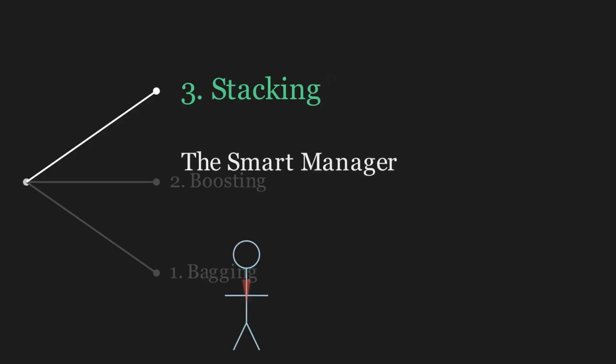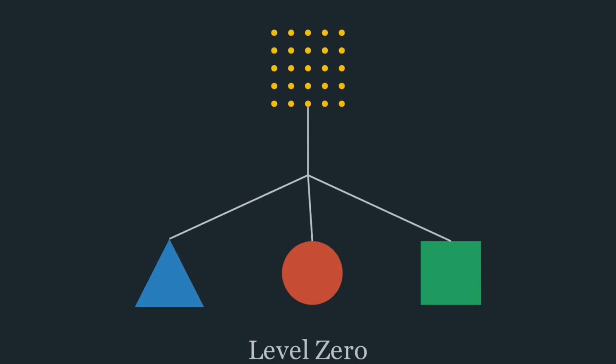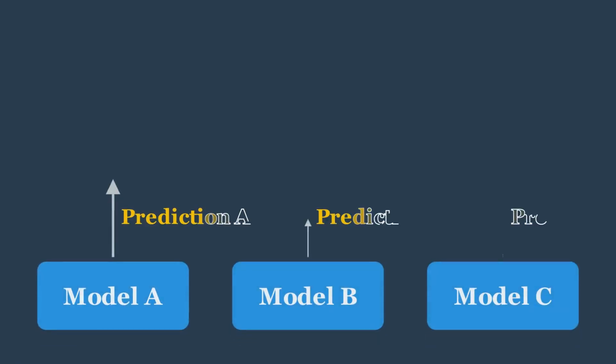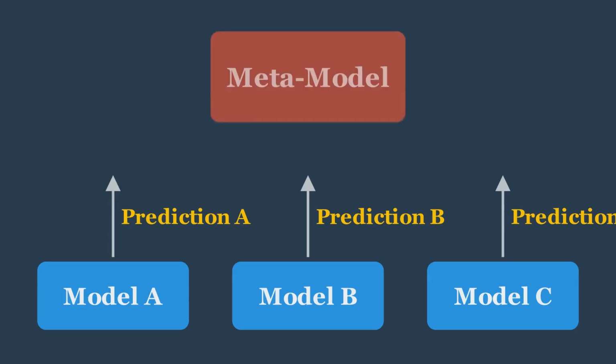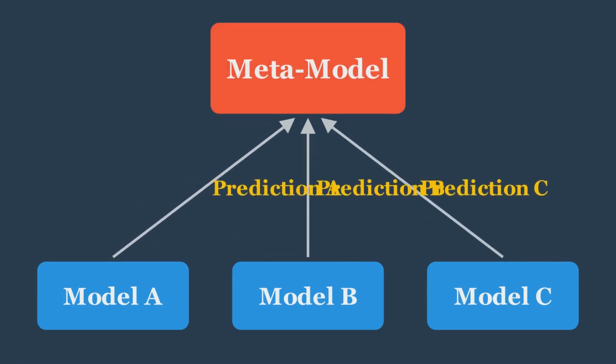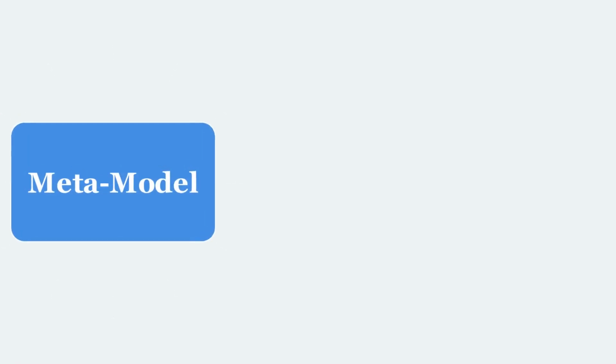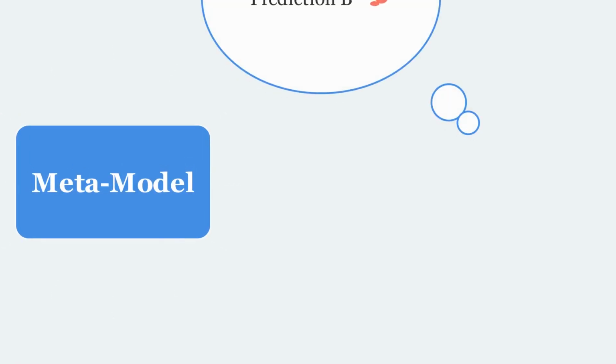This one is like hiring a smart manager to lead your team of models. In stacking, you first train several different types of models on the same data. These are your base models. Instead of immediately voting, we take the predictions from these level 0 models and use them as the input features for a final manager model. This meta model learns how to best combine the predictions from the base models, and it then makes the final prediction.